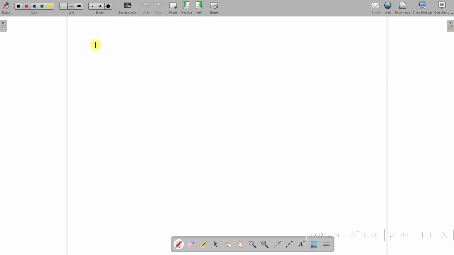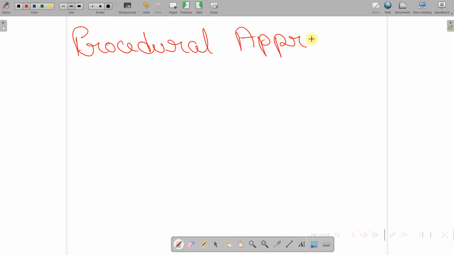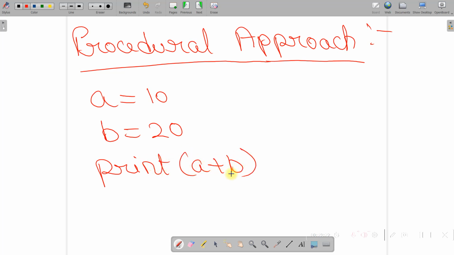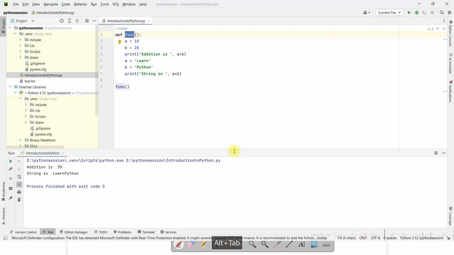So let's talk about procedural approach. Now when I say A equals to 10, B equals to 20, and then I can say print A plus B. This is what I have already shown you, but let me do it again.